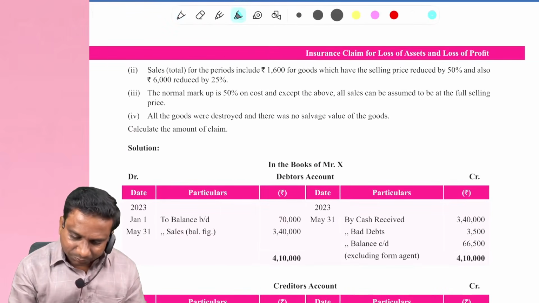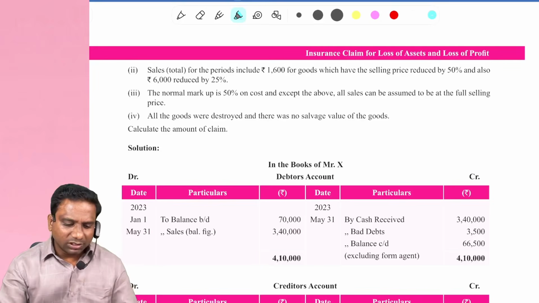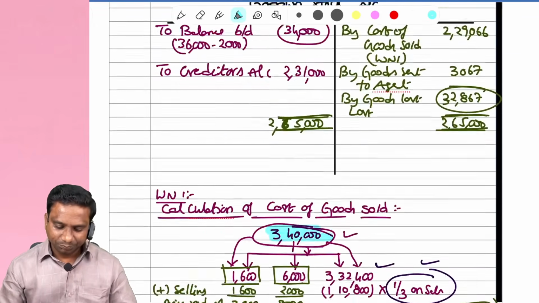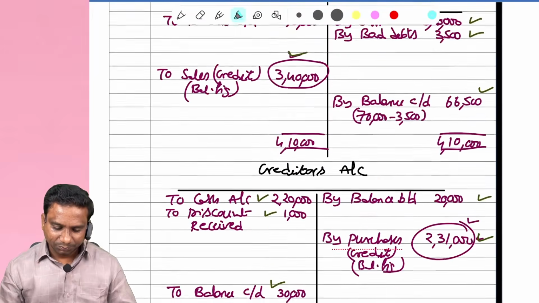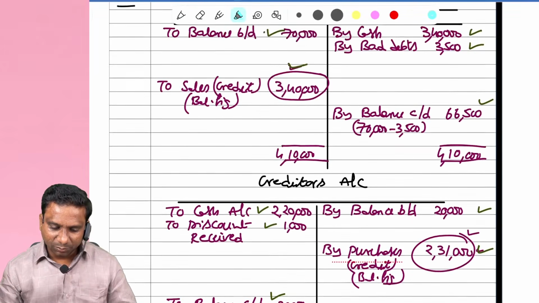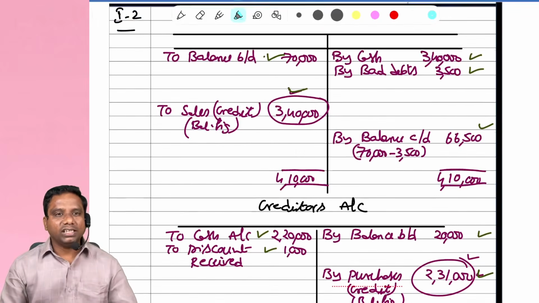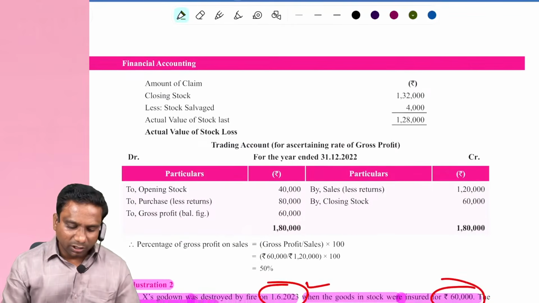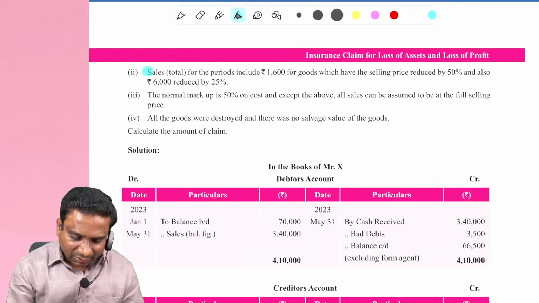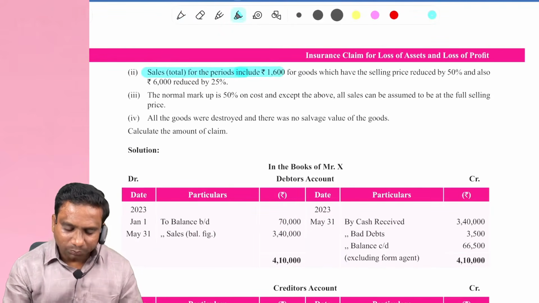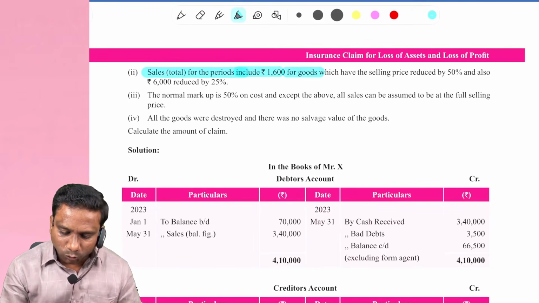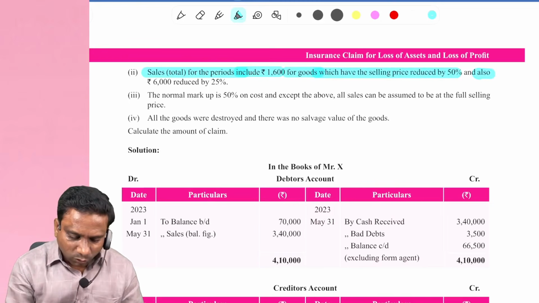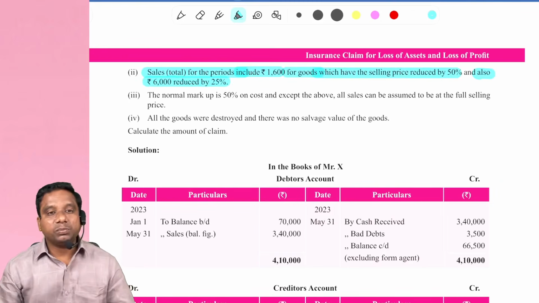Sales. What is the total sales made? Can you tell me? 3,40,000 is the total sales made. Observe carefully. Look at this adjustment: sales total for the period include 1,600 for goods which have the selling price reduced by 50%, and also 6,000 reduced by 25%.